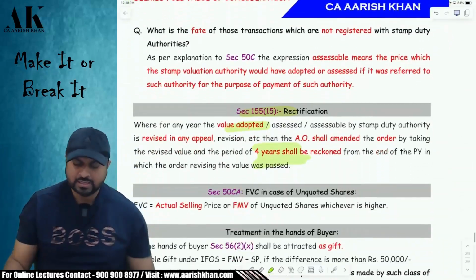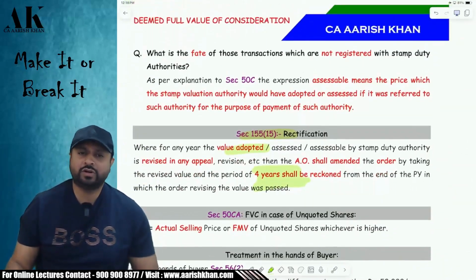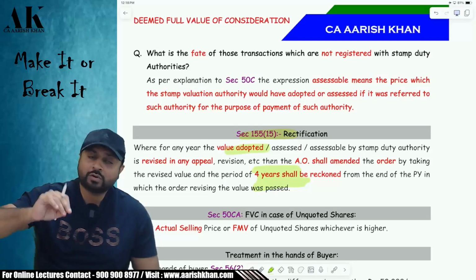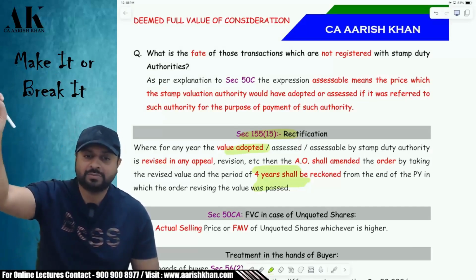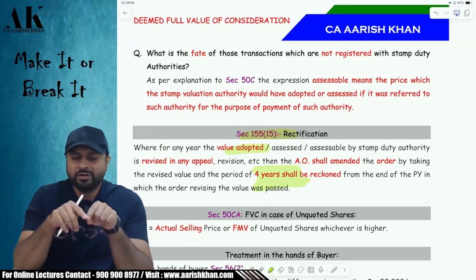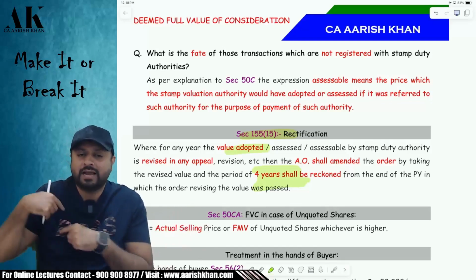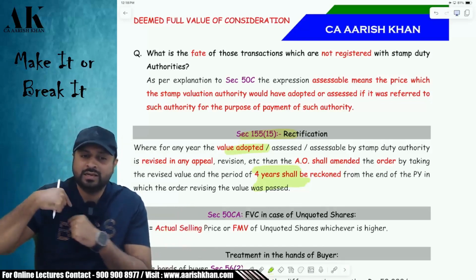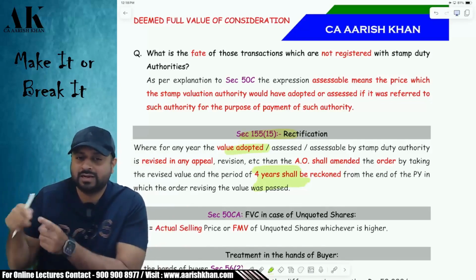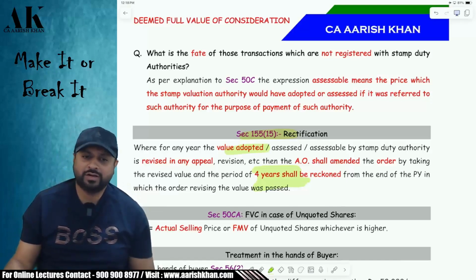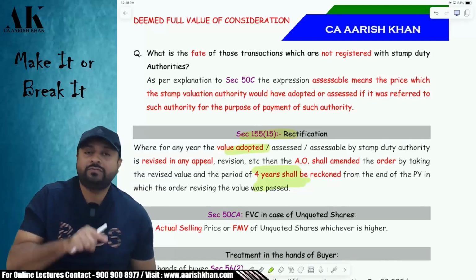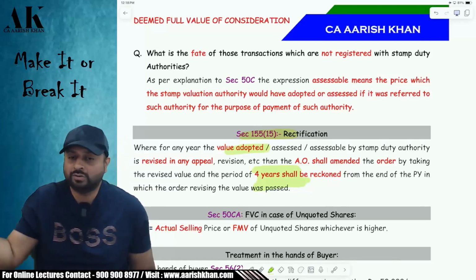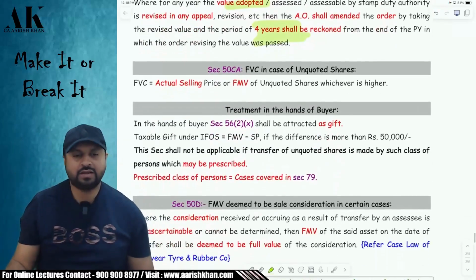Okay. Last but not least, sir, what if my property is not registered with the stamp duty authority? If your property is not registered with the stamp duty authority, then assume what could have been the stamp duty value if I had gone for registration; that value will be considered for the purpose of Section 50C. There are a lot of people, especially in close transactions within themselves. I am selling to my uncle, my uncle is selling to me, I am selling to my father, my father is selling to my mother. We might not register the property with the stamp duty authority. In that case also you have to compare the sale consideration with the stamp duty value. Then you have to assume what the value could have been if we had gone for registration. That value will be used for the purpose of Section 50C. I hope it is clear to all of you.